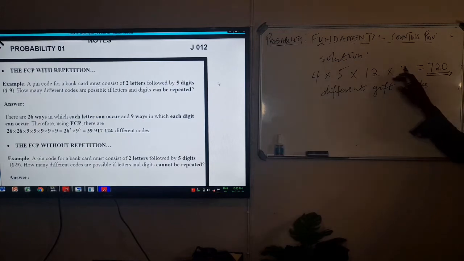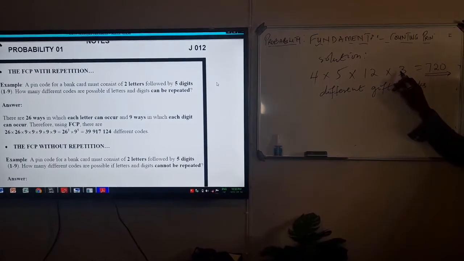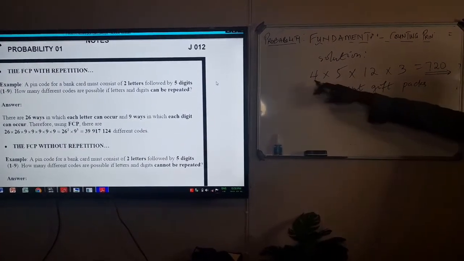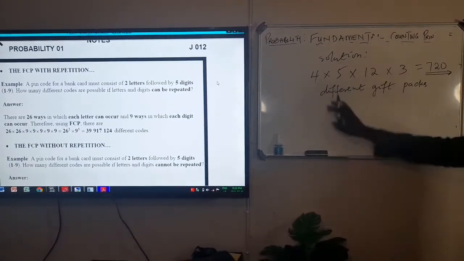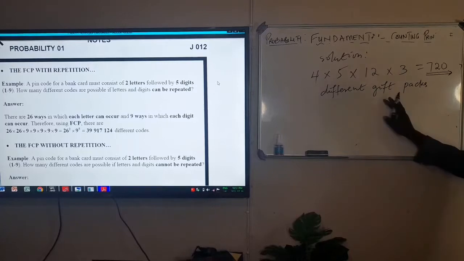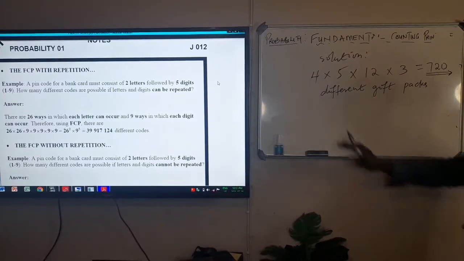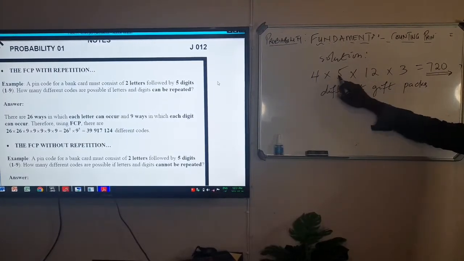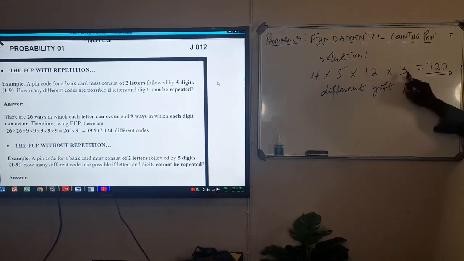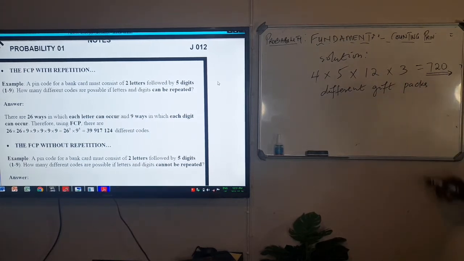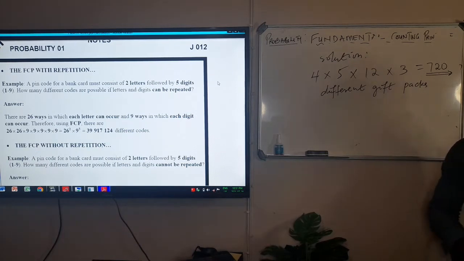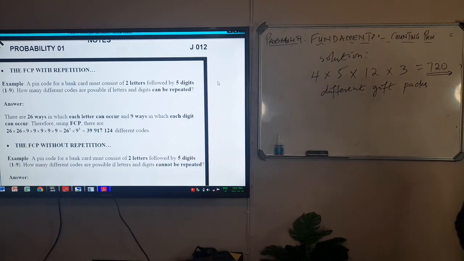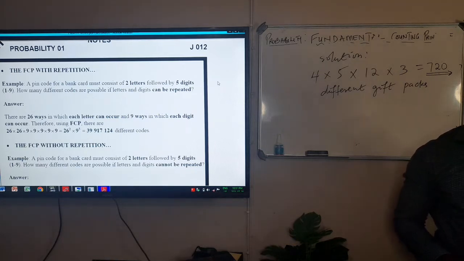And in choice number 4, you got 3 different types of fruits you can choose from when you are making a package, a combo for a person. Now, if you want to know how many different gift packages can be made, it's just 4 ways times 5 ways times 12 ways times 3 ways, and that gives you 720 different gift packs. That's what our question was asking you to do. So that is what we call the fundamental counting principle.